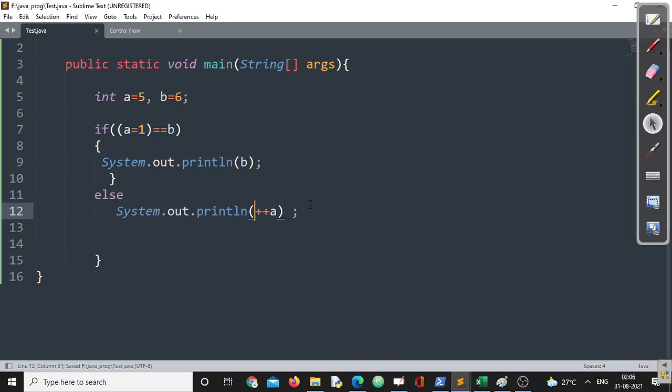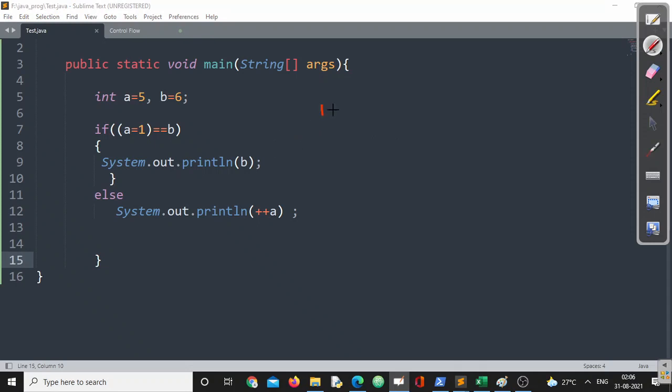Now can you please observe, can you please say what will be the output of this particular program? Do not execute, take a minute, calculate it and get back to the discussion. Take a minute, pause this video, calculate with pen and paper, then resume the video. You can understand whether your answer is correct or wrong, right? Okay, I hope you have done that. Now let us discuss what will be the output of this program.